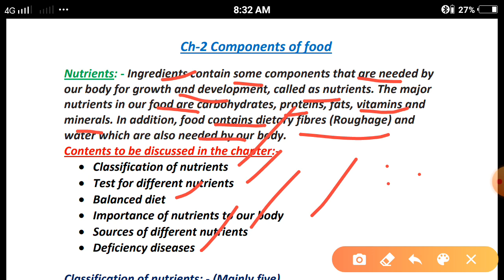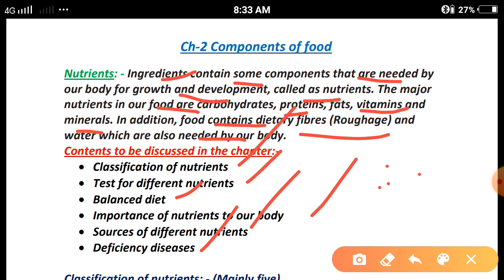Next topic, test for different nutrients. Suppose you are given a mixture. In that mixture, more than one type of nutrient is present. So how can you identify them? How can you separate them? How can you distinguish them? What are the parameters? What are the guidelines? We have to go through chemical tests for different nutrients that we will discuss in this topic.